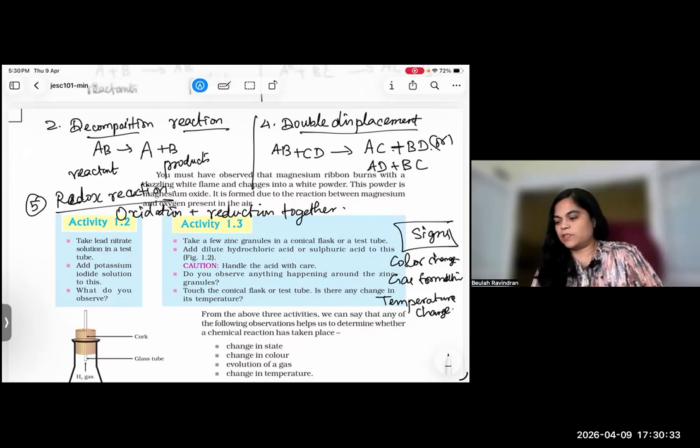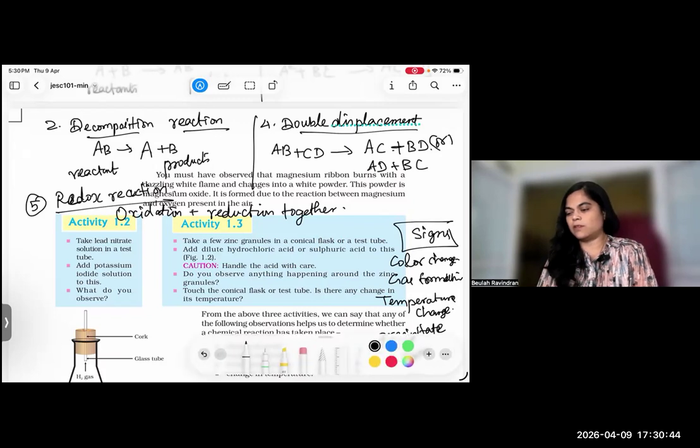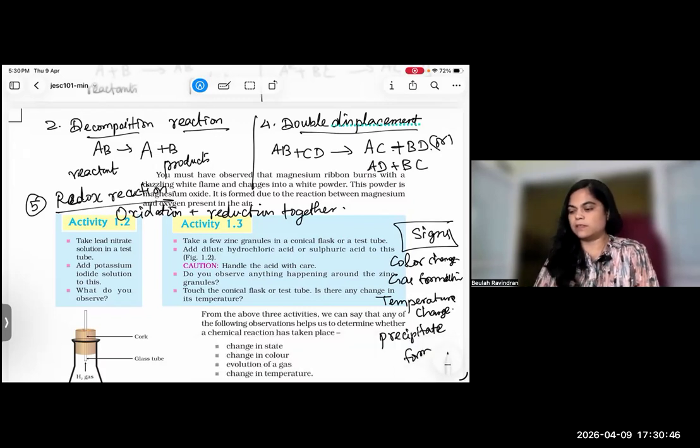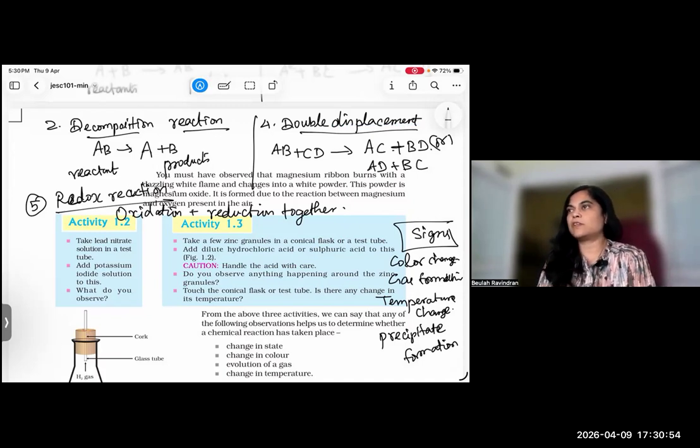Then precipitate formation. When food is cooked, definitely it is hot, and after some time, its hotness will settle. Precipitate formation means if you mix something and keep it for some time, the heavier particles will go under.